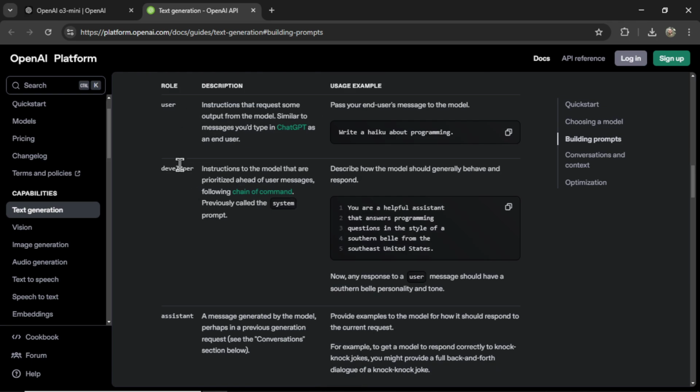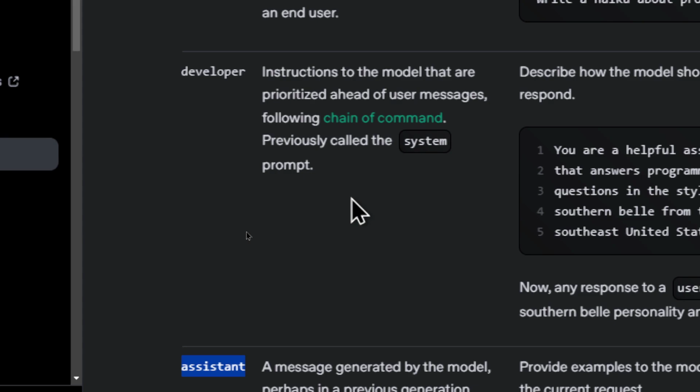Oh, and here we see a new role. We used to have user and assistant, but now we have developer. We see right here it was previously called the system prompt. So it's going to be the exact same thing. We use the system prompt a lot in our API calls, especially in your AI agent. So it's now being called developer.